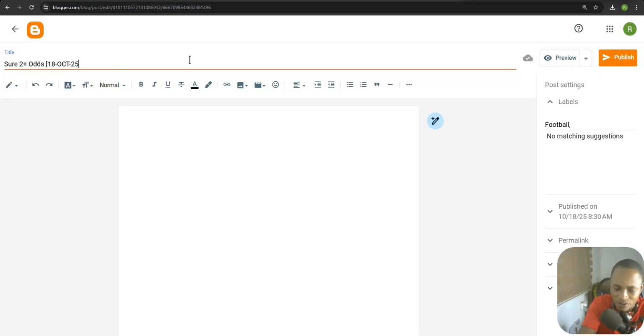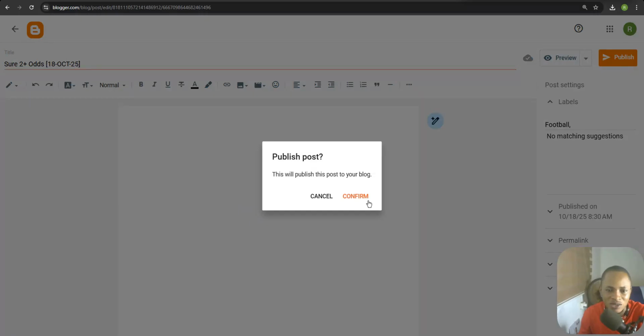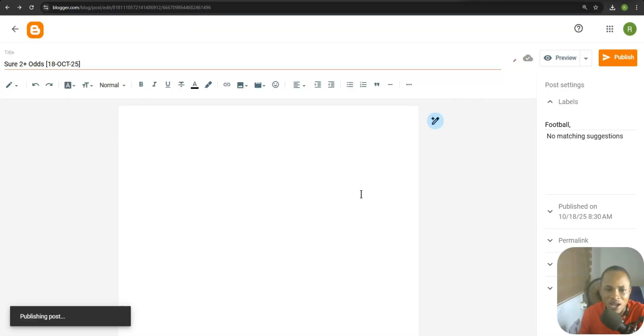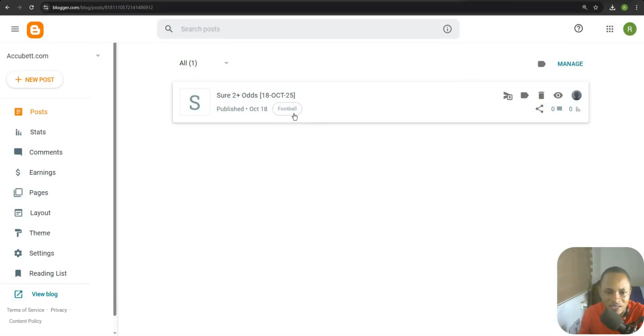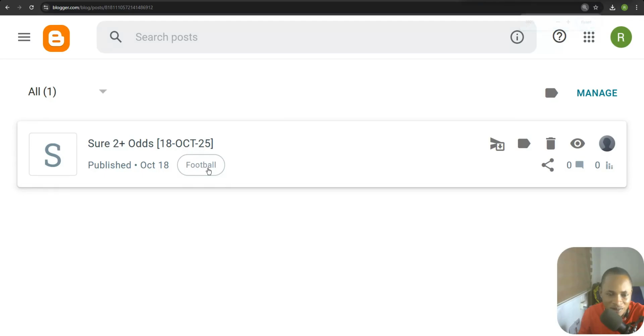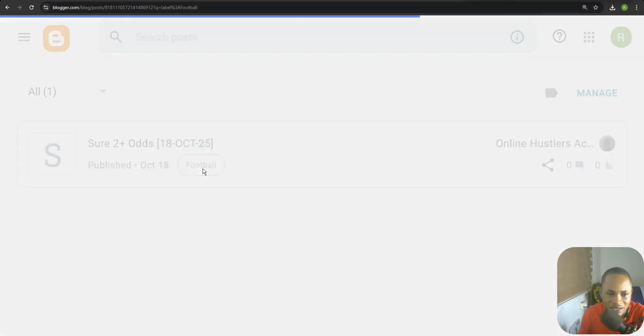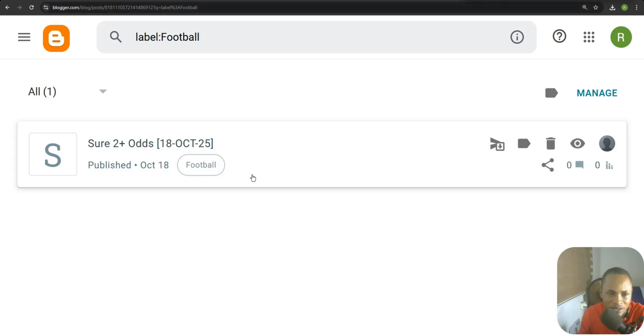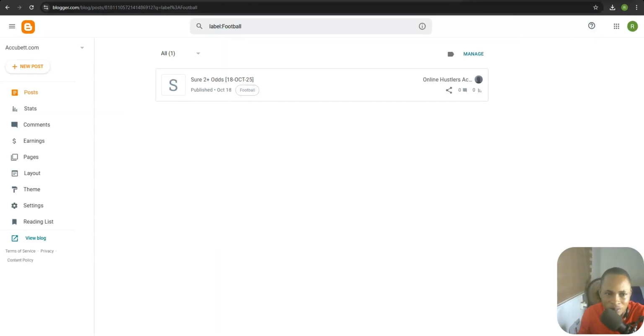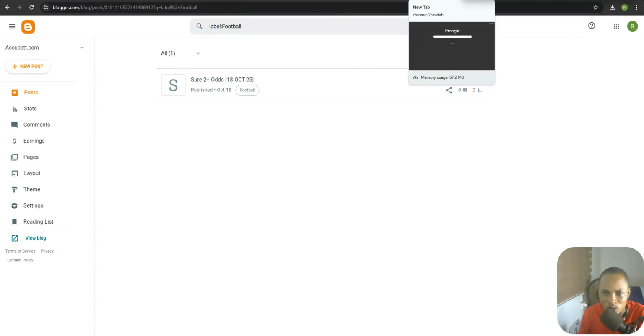So let me close it over here and then hit this publish button. Let me confirm the publish, even though we have no content written over here. You see it has this football thing over here. That means this tag is the football tag. This label is the football label. So it is going to be very easy for people to filter throughout your website.